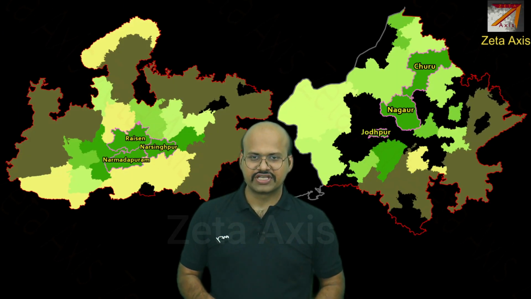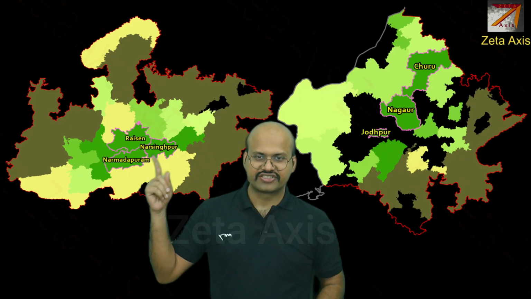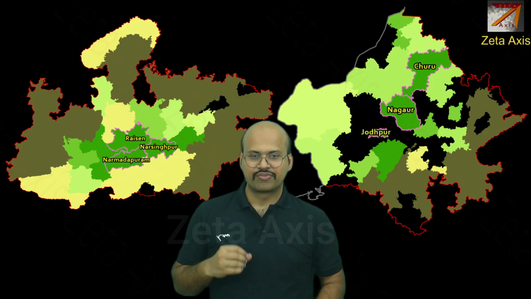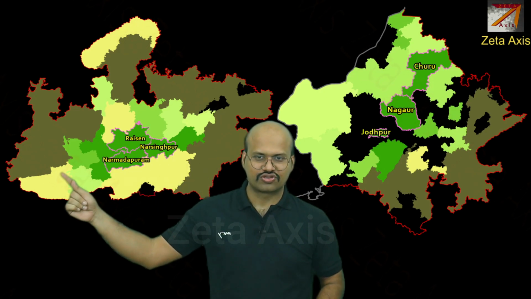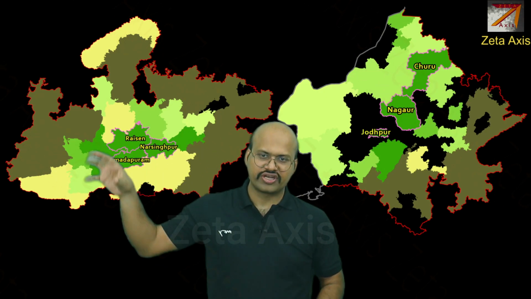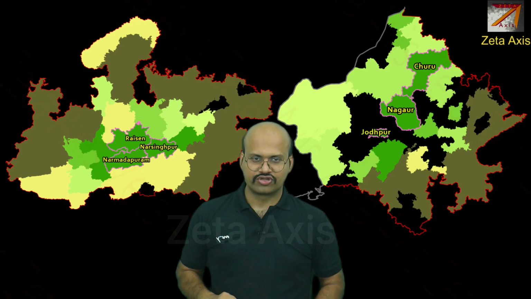Again, these crops do not require much irrigation. They are grown in regions where there is very little irrigation facility. These crops are also beneficial for groundwater recharge. So here in Madhya Pradesh we can see Narmadapuram, Narsinghpur and Raisen are the major districts producing Moong. Remember, the Narmada river passes through here. It is the regions adjoining the Narmada river where Moong is produced in higher amount.